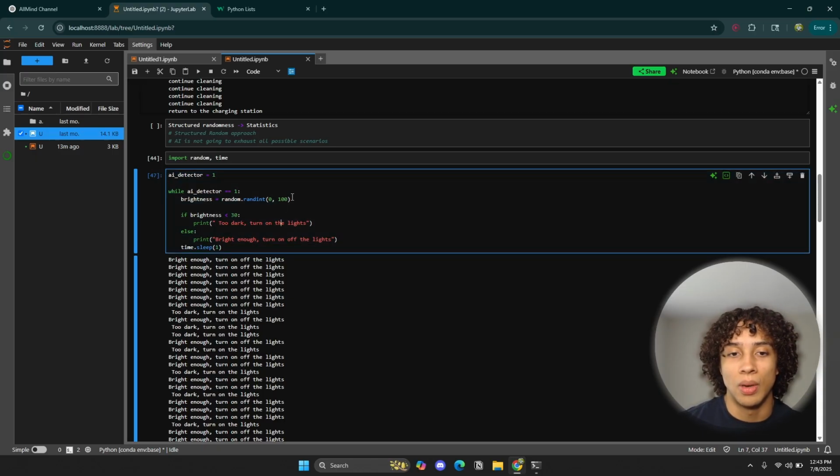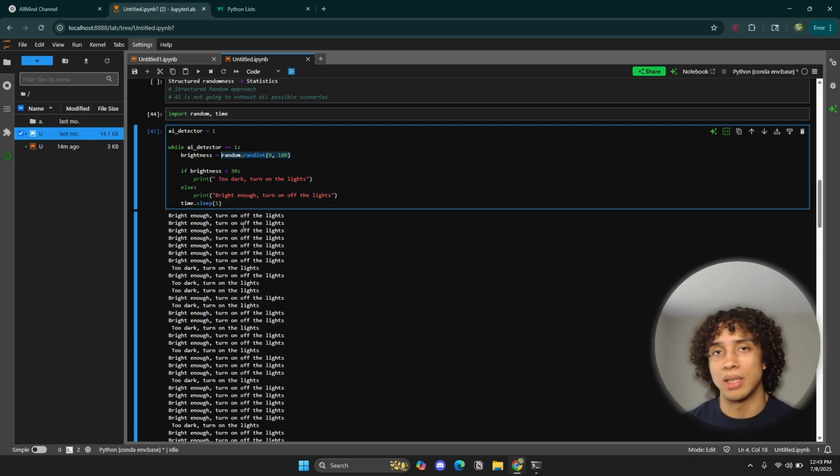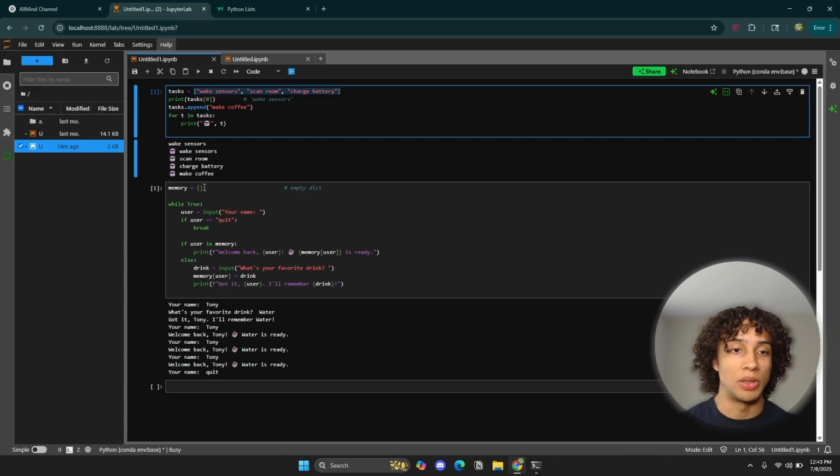It's just to introduce you guys to the random library because we're going to be using that library later on when we're actually building real machine learning projects that use structured randomness and more sophisticated statistics and probability theory. But like I said before, I'm trying to build slowly, taking our time to really digest all these concepts. Now, in our Python series, we're talking today specifically about lists and dictionaries.